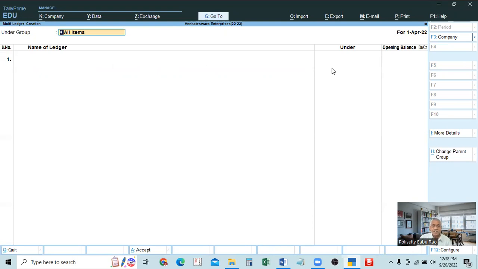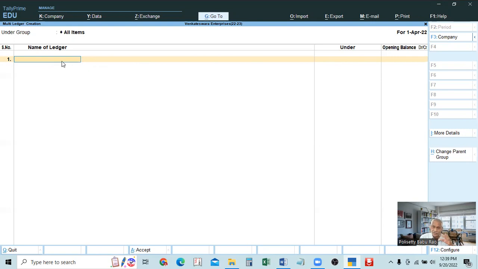In that case, if the ledgers are under different groups, then on the top, under group, you keep all items, that means all groups. So all groups you can enter here. You have to enter the name here, then the group here. Okay, and then go to the next one, next name, next group, like that. If there are many accounts under the same group, then under group we can give the name of that group, because many ledgers are under that group. So give that name here, then simply enter the name, and automatically the group will be taken from here. This group will come here. So we have to enter only the name.